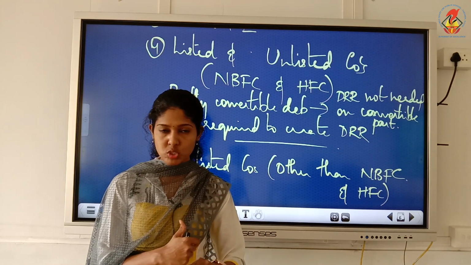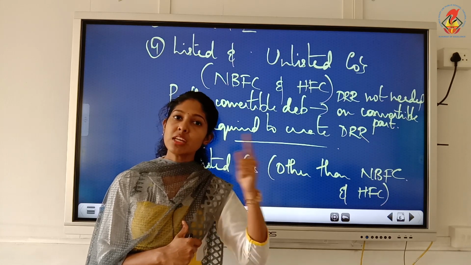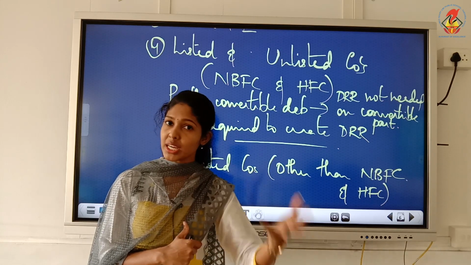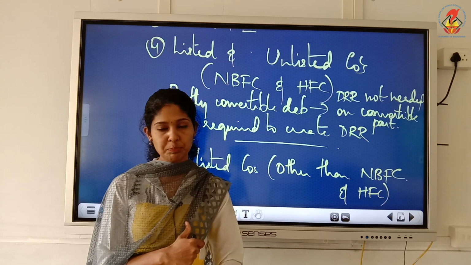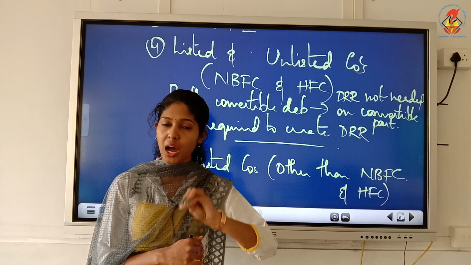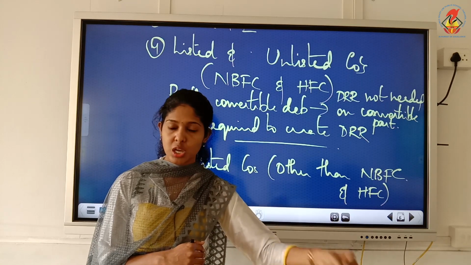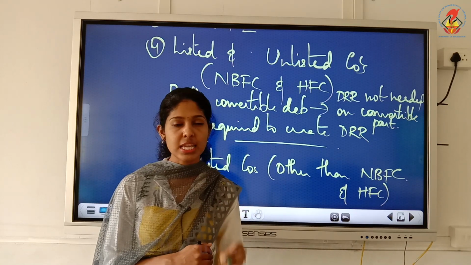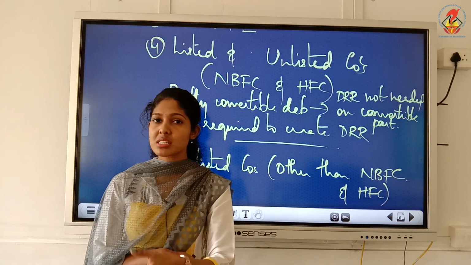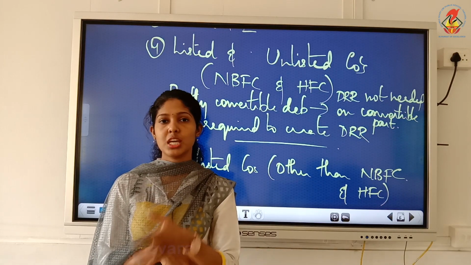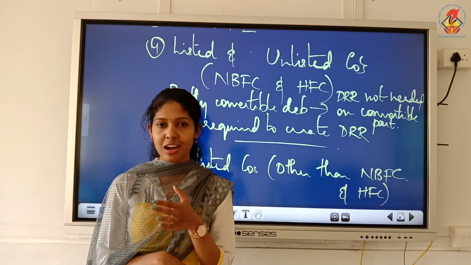If it is fully convertible, nothing is to be created. If it is partly convertible, on the part which we are converting into shares you need not create DRR, whereas for the non-convertible part which is still remaining as debentures, you should create DRR.